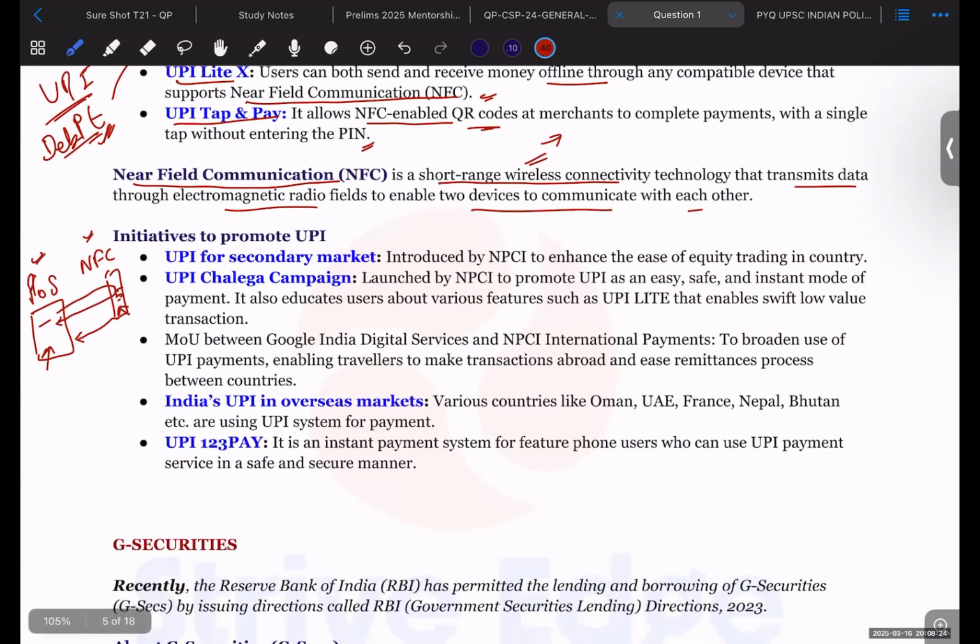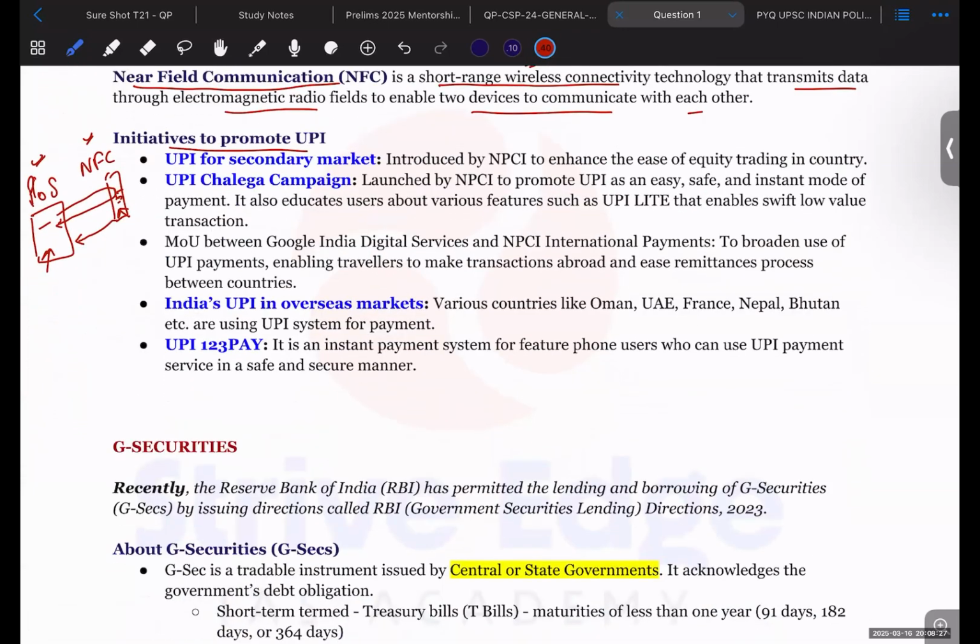Now, initiatives to promote UPI. Some initiatives have been taken by the government of India to promote UPI. UPI has been enabled for the secondary market, that is, UPI can be used to trade equities. The UPI Chalega campaign has been launched by NPCI to promote UPI as a safe, easy, and instant mode of transaction. UPI Lite has been launched, which we have already talked about. An MOU has been signed between Google and NPCI to broaden the use of UPI payments, enabling travelers to make transactions abroad. So abroad also, these transactions can be done through the UPI system.